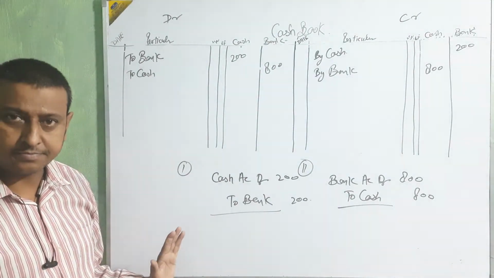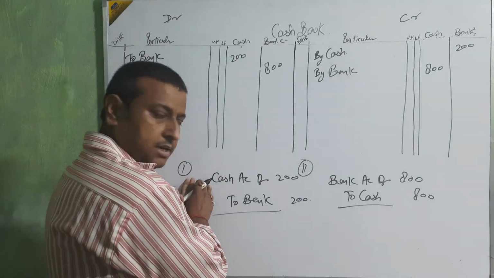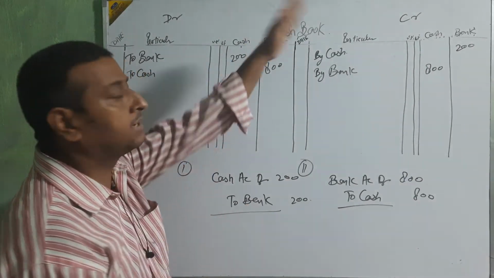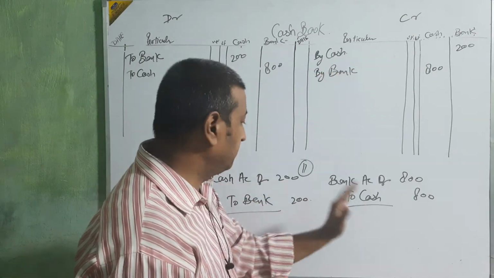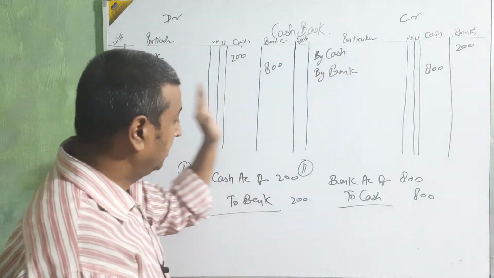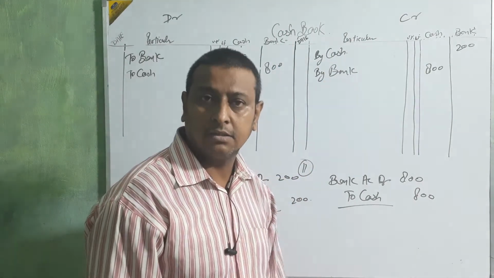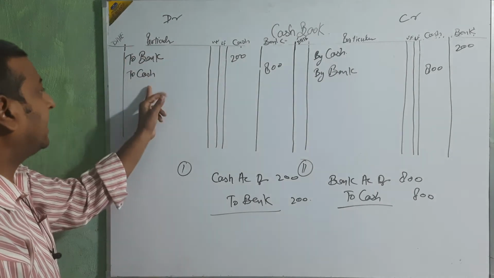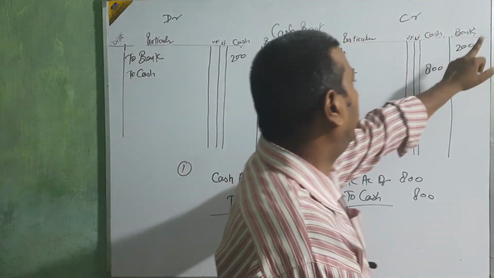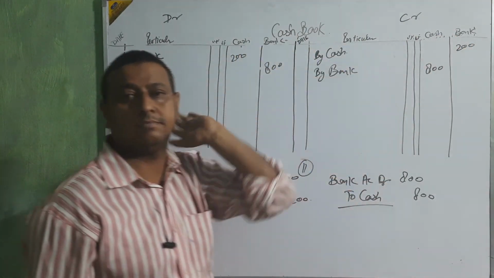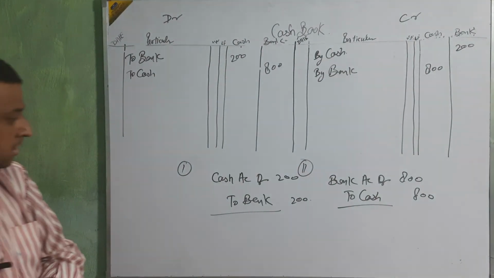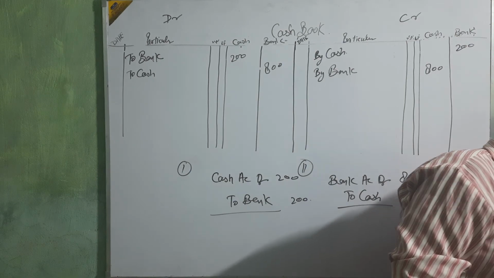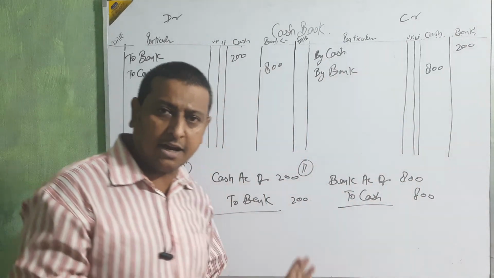Clear? Cash debit, then bank will debit. Bank credit, then cash will credit. Bank debit, then cash will debit. Cash credit, then bank will credit. Amount: to bank, cash column; by cash, bank column; to cash, bank column; by bank, cash column. Okay beta? Clear? How we are going to post it? Clear or not?